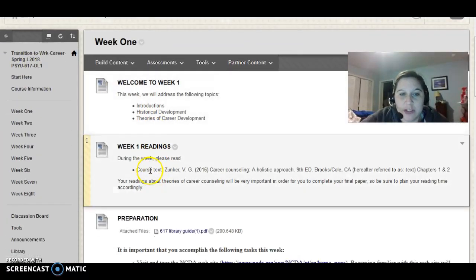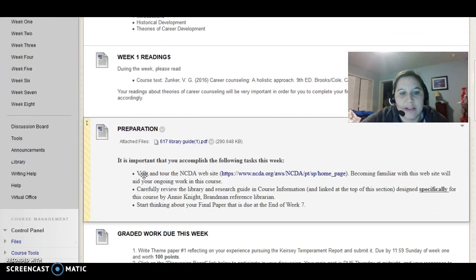So in regards to textbook, we're going to be looking at chapters 1 and 2 in the Zunker text. And make sure that you read it, as the readings are going to be essential for you to understand the different things that are talked about in the discussion boards throughout your theme papers and in your final paper. So those are the readings for the class.